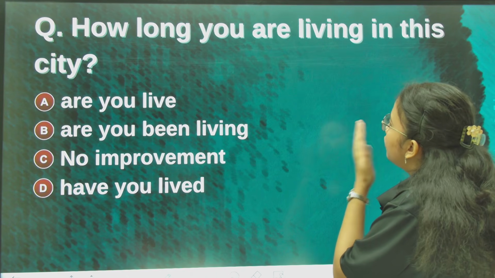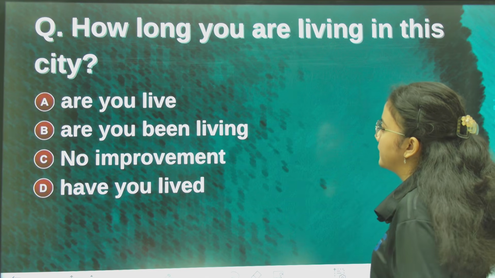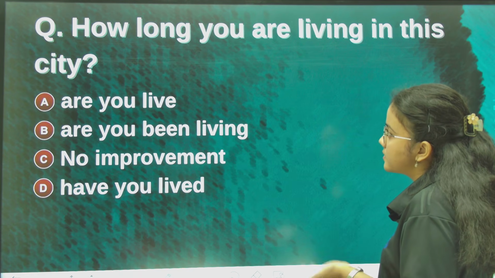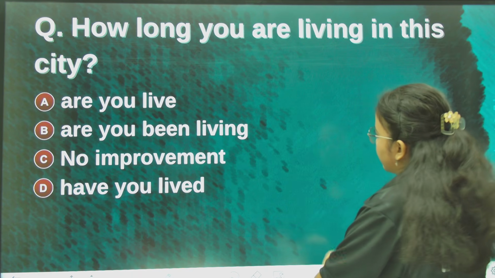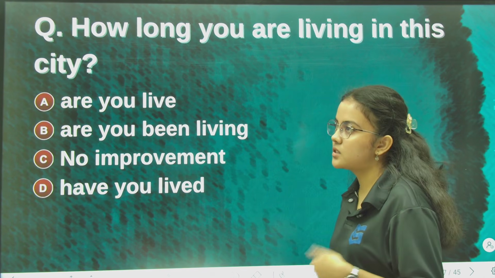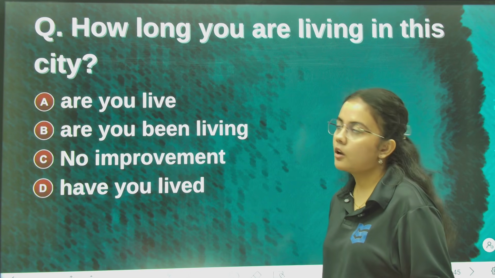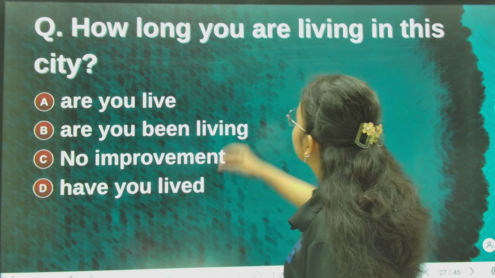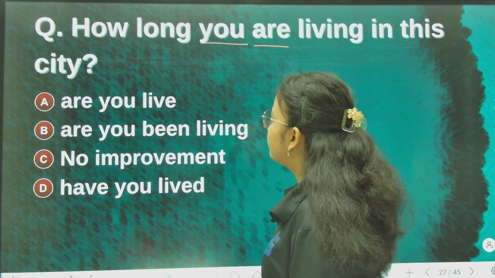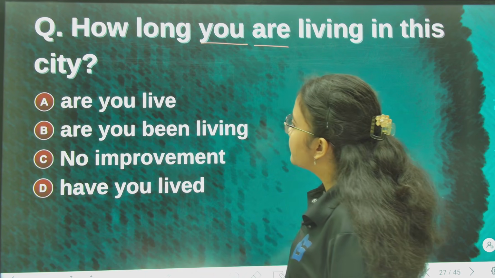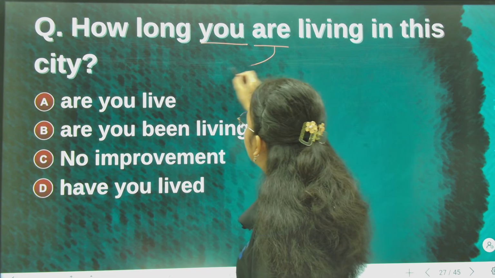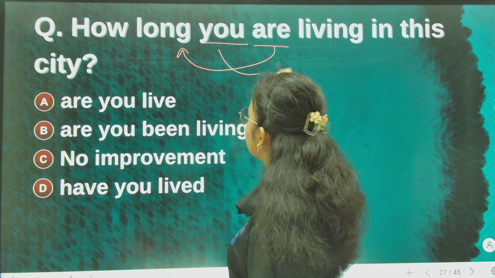Next, how long you are living in this city. Now this is the question and I think this is quite simple. How long you are living in this city? In a question, we always write the auxiliary verb before the subject. Here the subject is you and the auxiliary verb is are, the helping verb. So in a question we always write the verb first, and then the subject.